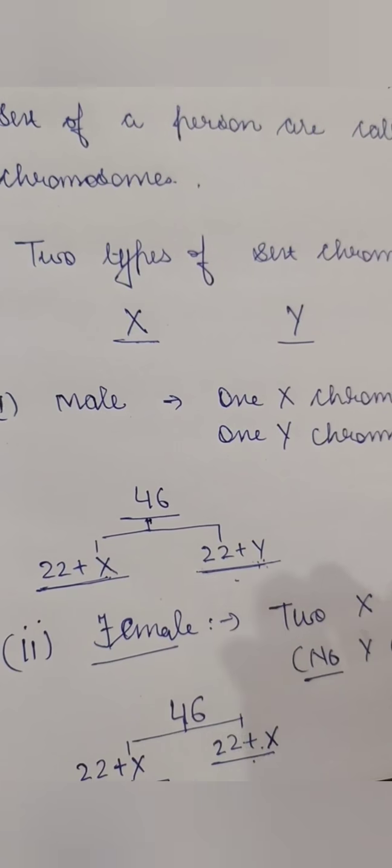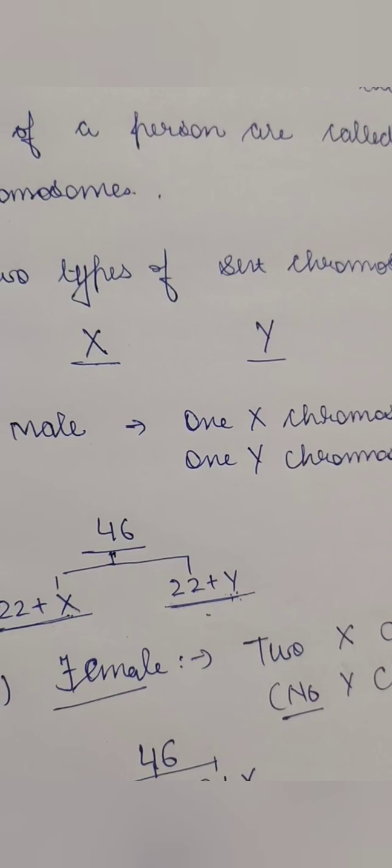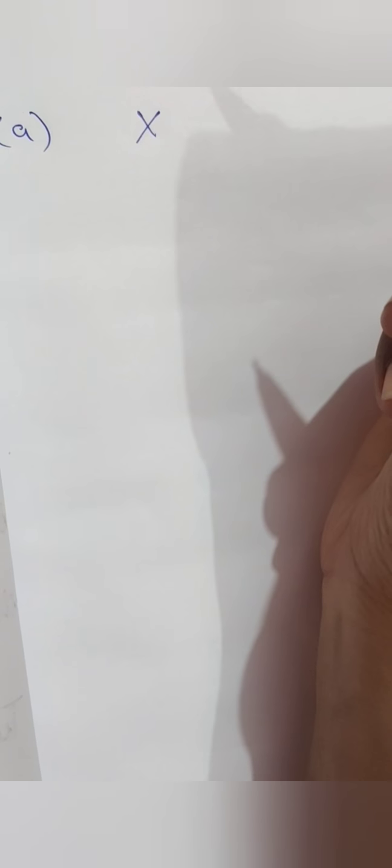Now if a sperm carrying a Y chromosome fertilizes the ovum which carries the X chromosome, I will explain. So we'll take the first case. If a sperm carrying an X chromosome fertilizes the ovum carrying an X chromosome, then obviously a girl child is born.